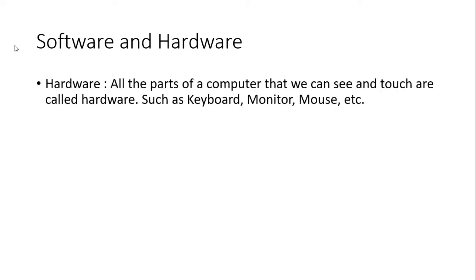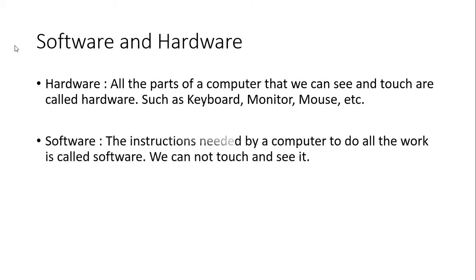So what is hardware? All the parts of a computer that we can see and touch are called hardware, such as keyboard, monitor, mouse, CPU box, and all the devices which can be touched or seen. They are called hardware. In the computer lab, you have worked with all the hardware.